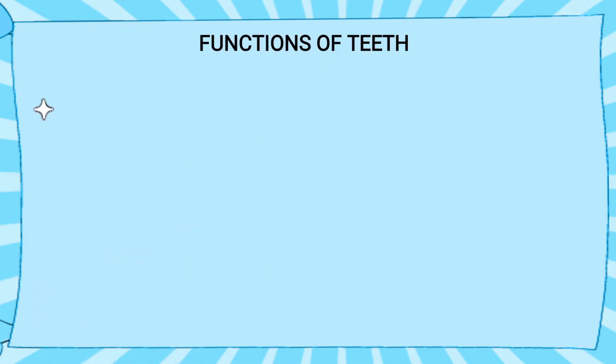So here is function of teeth. Before going to the function, we will know what is a tooth. So a tooth is a hard structure found in the jaws or mouth. Okay. So this was the classification of teeth. Now we will learn what is the function of teeth. Why we have teeth in our mouth.